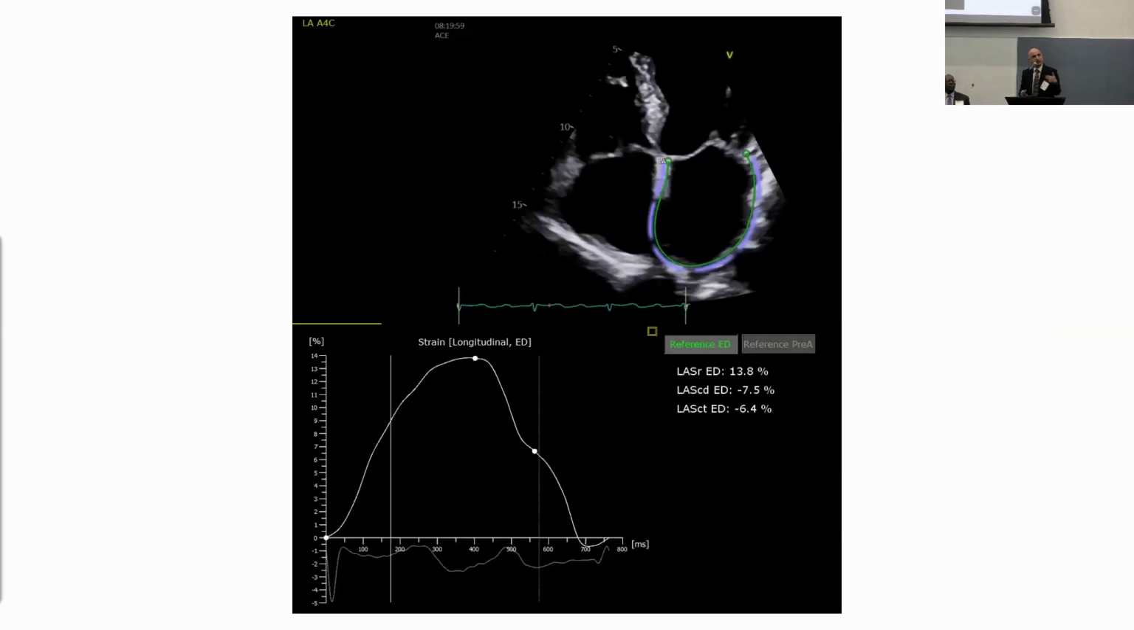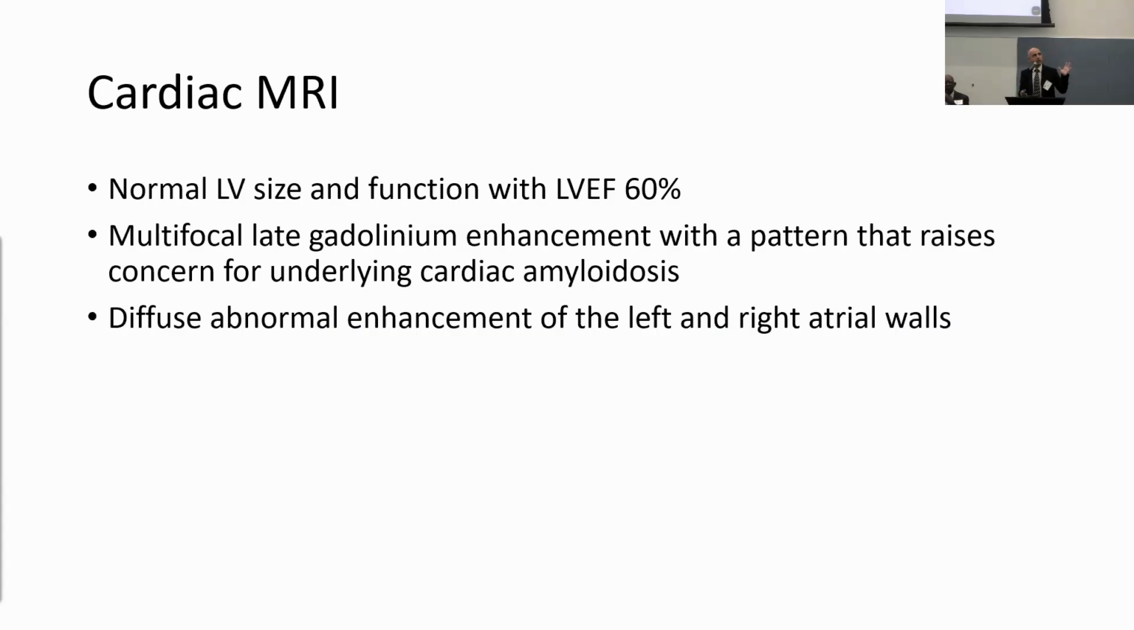And because I do practice left atrial strain on most of my patients, I calculated the left atrial strain, which was markedly reduced. So reservoir strain should be around 35 to 40%. In this case, it was 14%. So significant reduction. Conduit and contraction strain should be closer to about negative 15%. In this case, they were negative 6 and negative 7.5. So in my mind, my suspicion for cardiac amyloid was pretty high, even though the LV walls were normal and the strain overall was normal.